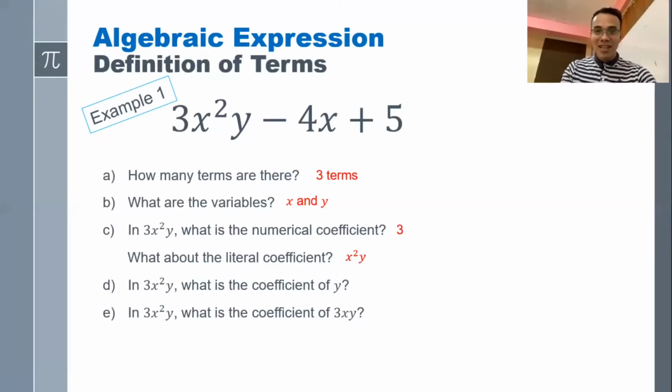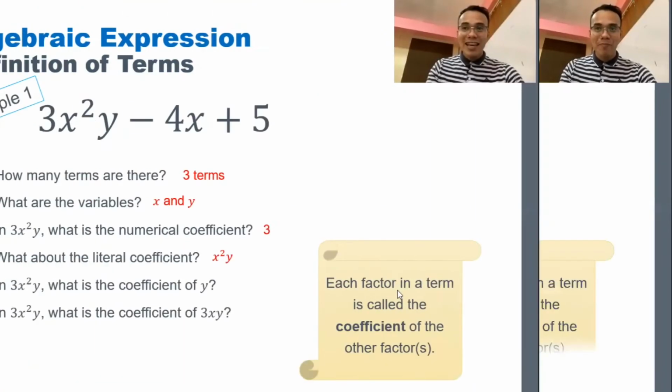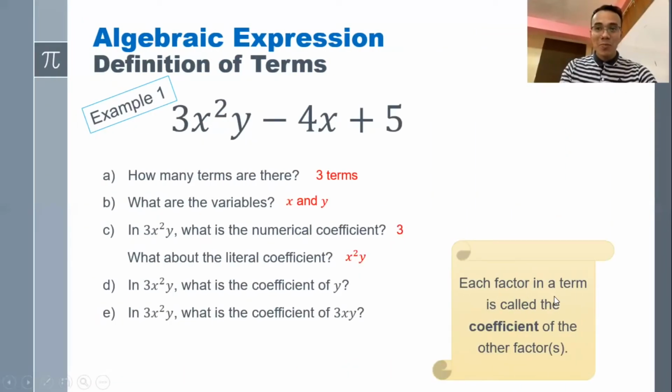Let's have letter D. In term 3x squared y, what is the coefficient of y? It's not stated whether this is numerical or literal coefficient. We're just looking for the coefficient in general. So how do we define coefficient? Each factor in a term is called the coefficient of the other factors.